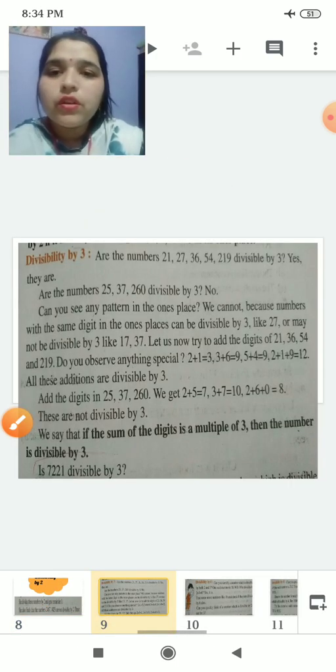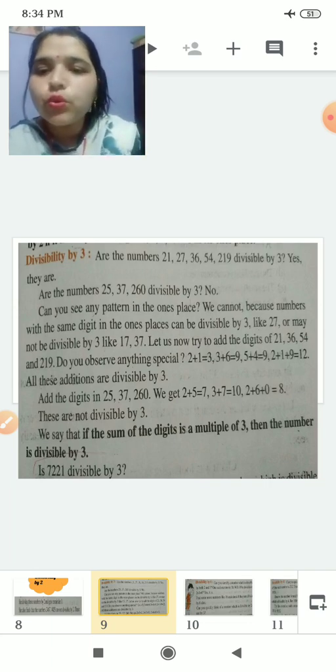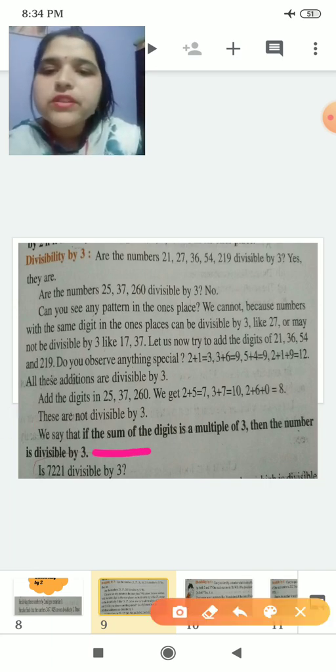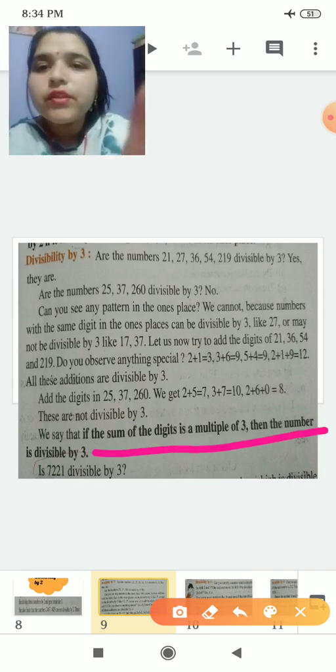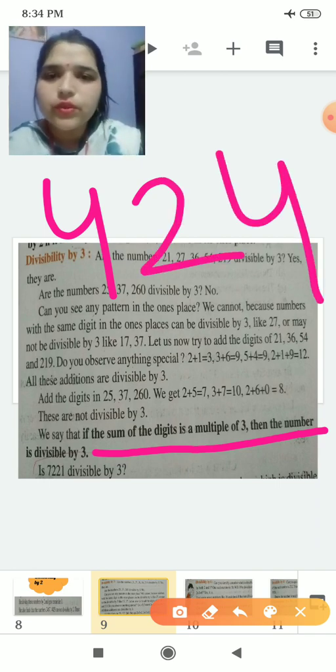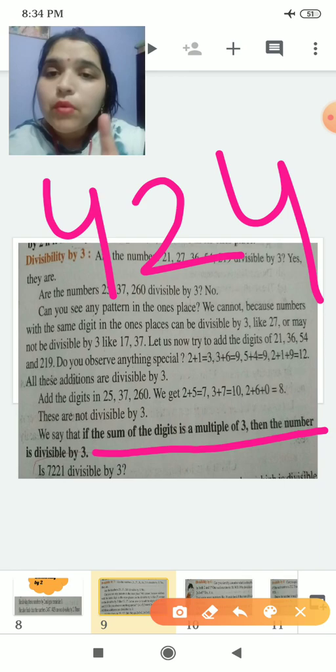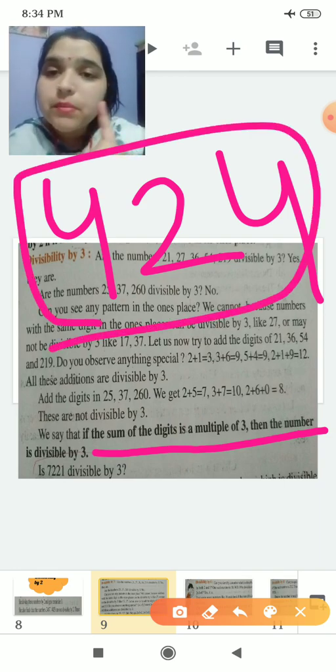Now for the divisibility by 3. Okay, what do you have to check for divisibility by 3? Here we have a different rule. If the sum of the digits is a multiple of 3, then the number is divisible by 3.